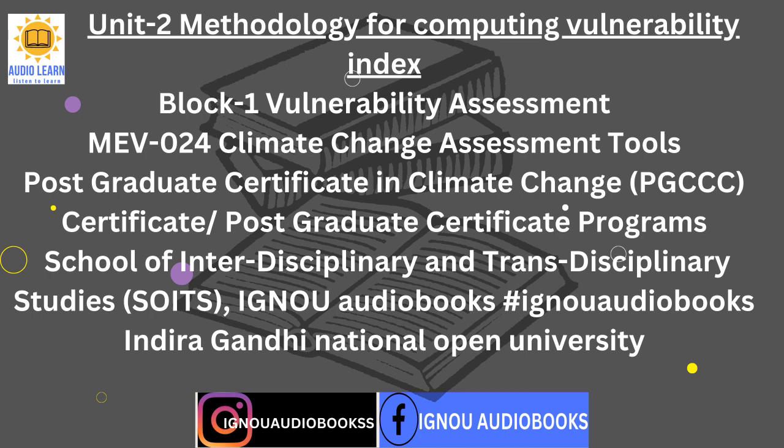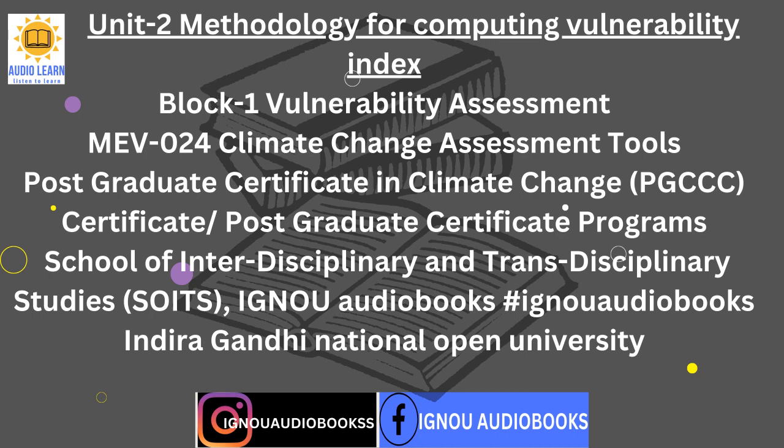2.7 Summary. Vulnerability to climate change refers to the degree to which a system is susceptible to and unable to cope with adverse effects of climate change, including climate variability and extremes.